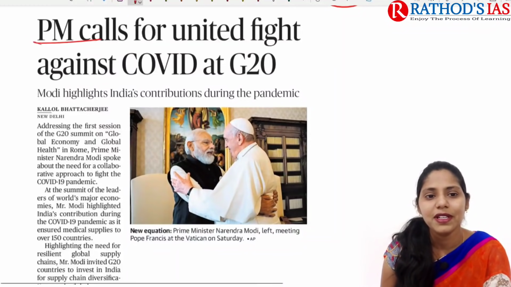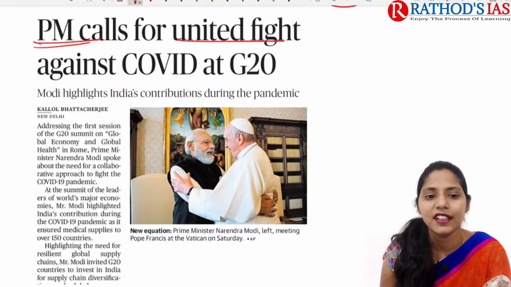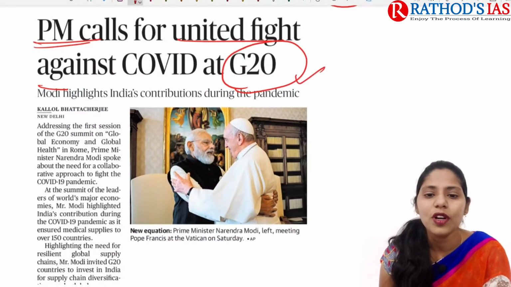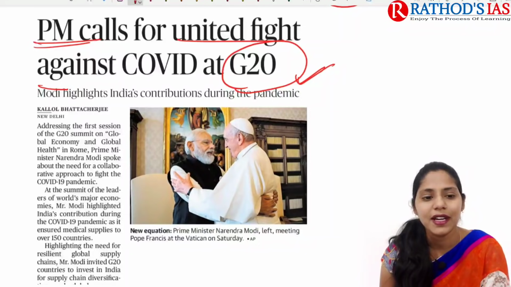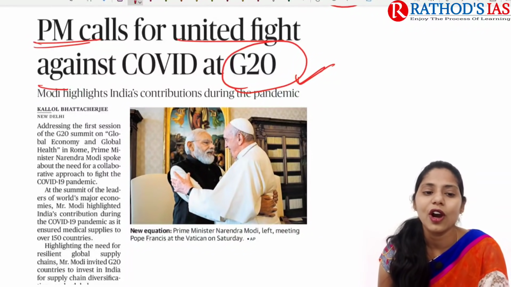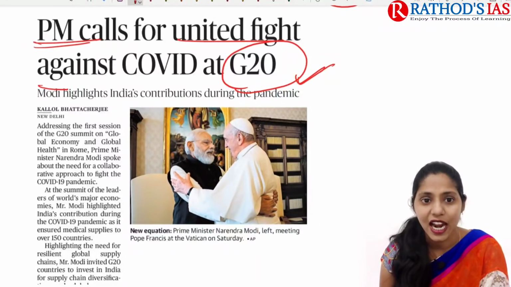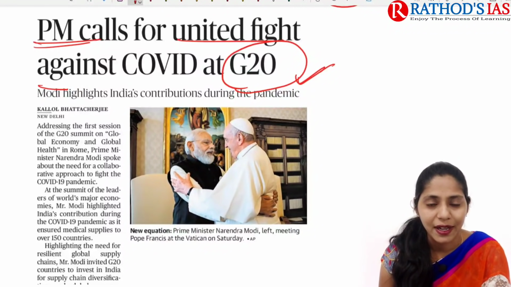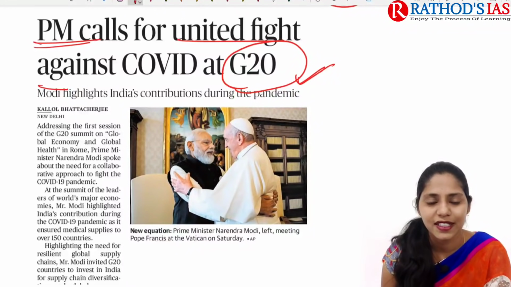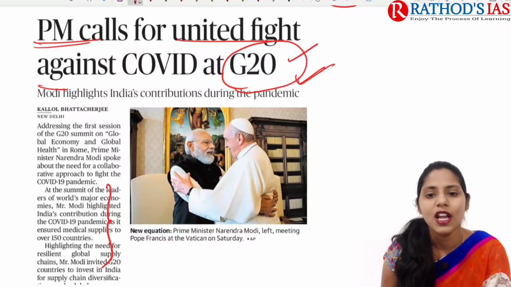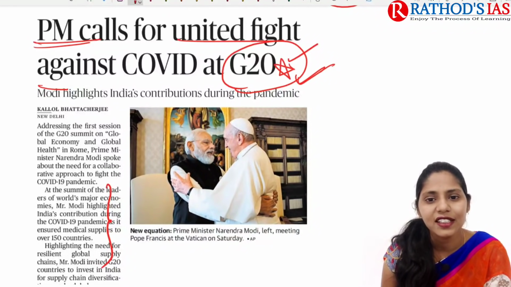The title says Prime Minister calls for united fight against COVID-19 at G20. So here our Prime Minister addressed a session of the G20 summit on global economy and global health. In this context, our Prime Minister said that we need to fight against COVID-19 in a coordinated manner. Now we are going to see some important details given, and some facts regarding this G20.